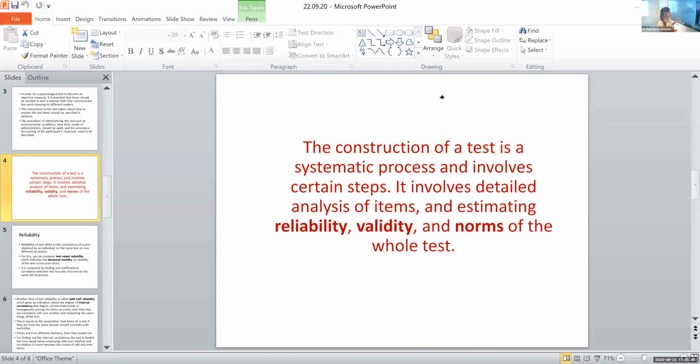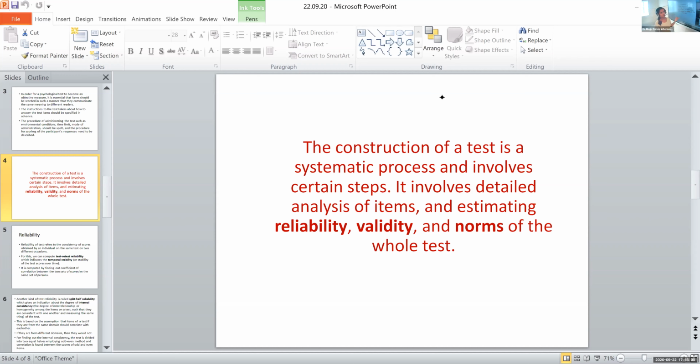Then we test these three things, that is reliability, validity, norms. This is done after the analysis of items. We write down all these items, we go through them, we analyze them, then we test reliability, validity, and norms. Then we decide whether this is fit enough, this is standardized enough or not. We decide whether this particular test for depression can be applied all through the world, or all through India, or all through Kerala, or at least all through a particular district. Is it applicable or not?